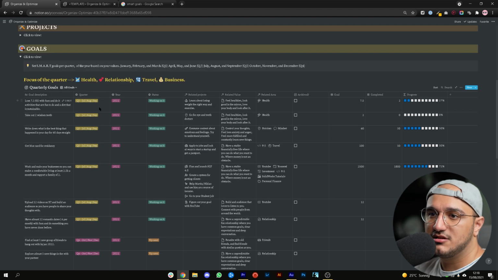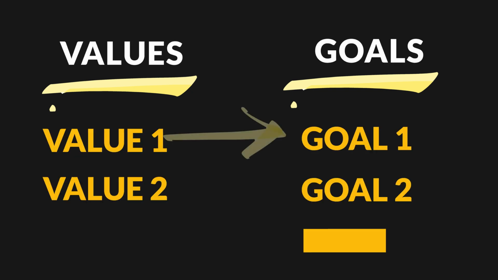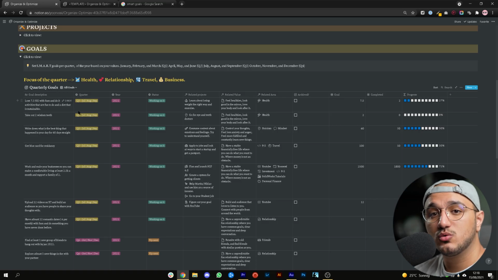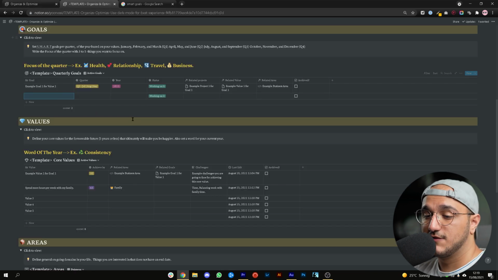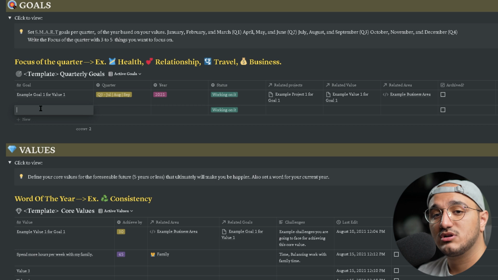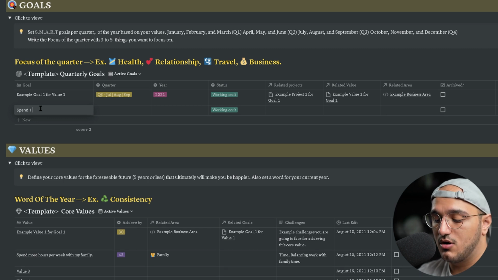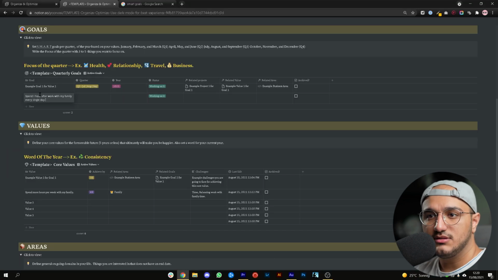So in our goals database, what we're going to do first is look at the list of values that we just created, and then for each value set 1, 2, or 3 goals. At this point in time, don't worry about when you're going to achieve them and how you're going to achieve them. Just write it all down on a piece of paper or in the template that I've given to you. So for example, for spending more hours per week with my family, you're going to create a goal for it. And that will be something very specific and very, very measurable. For example, you can say spend 1 hour after work with my family every single day. This is something very measurable.